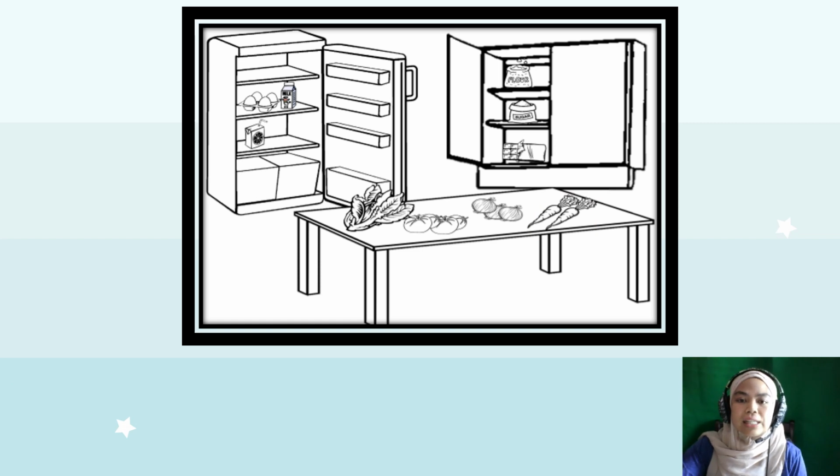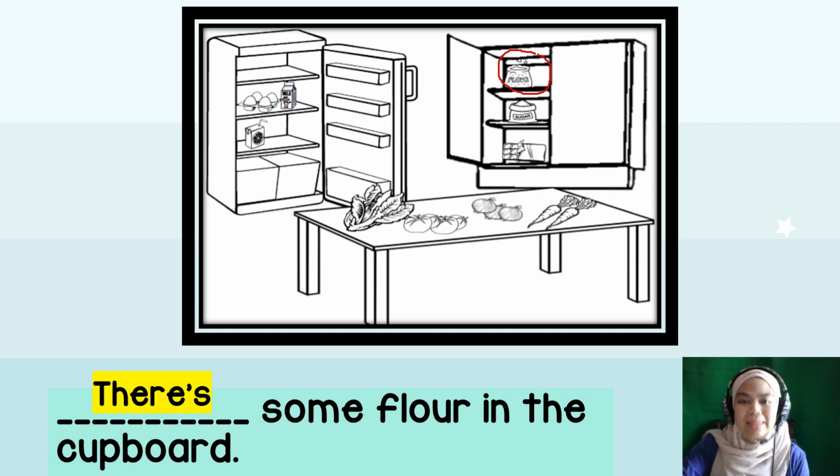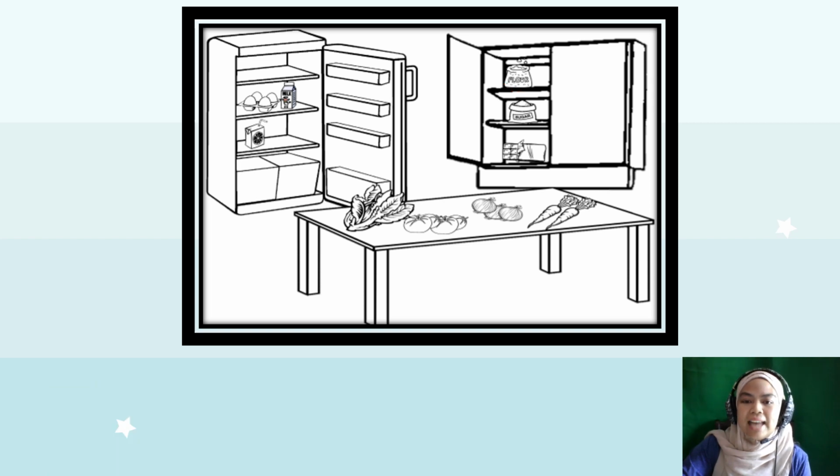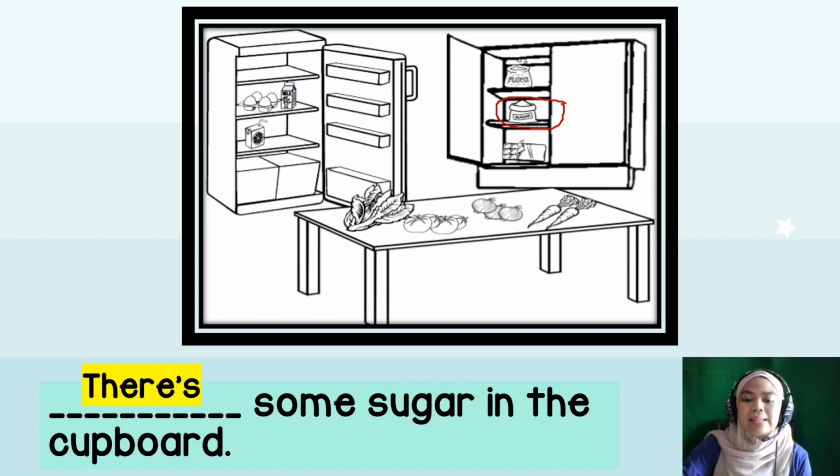All right, next let's look at the cupboard here. There are three types of food. Let's go with the first one. Some flour in the cupboard. There's or there are? Can you count flour? No, so the answer is there's. There's some flour in the cupboard. Next, what about sugar? Can you count the sugar? No, so the answer is there's some sugar in the cupboard.